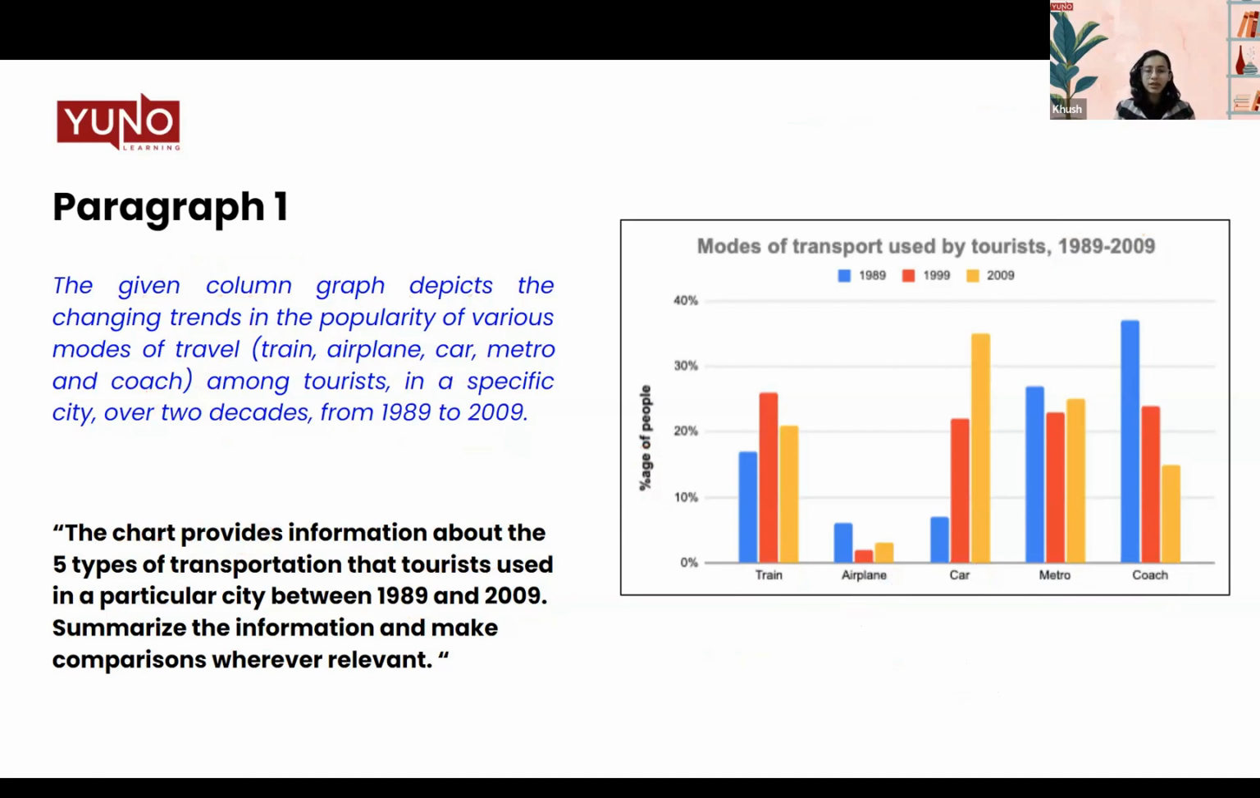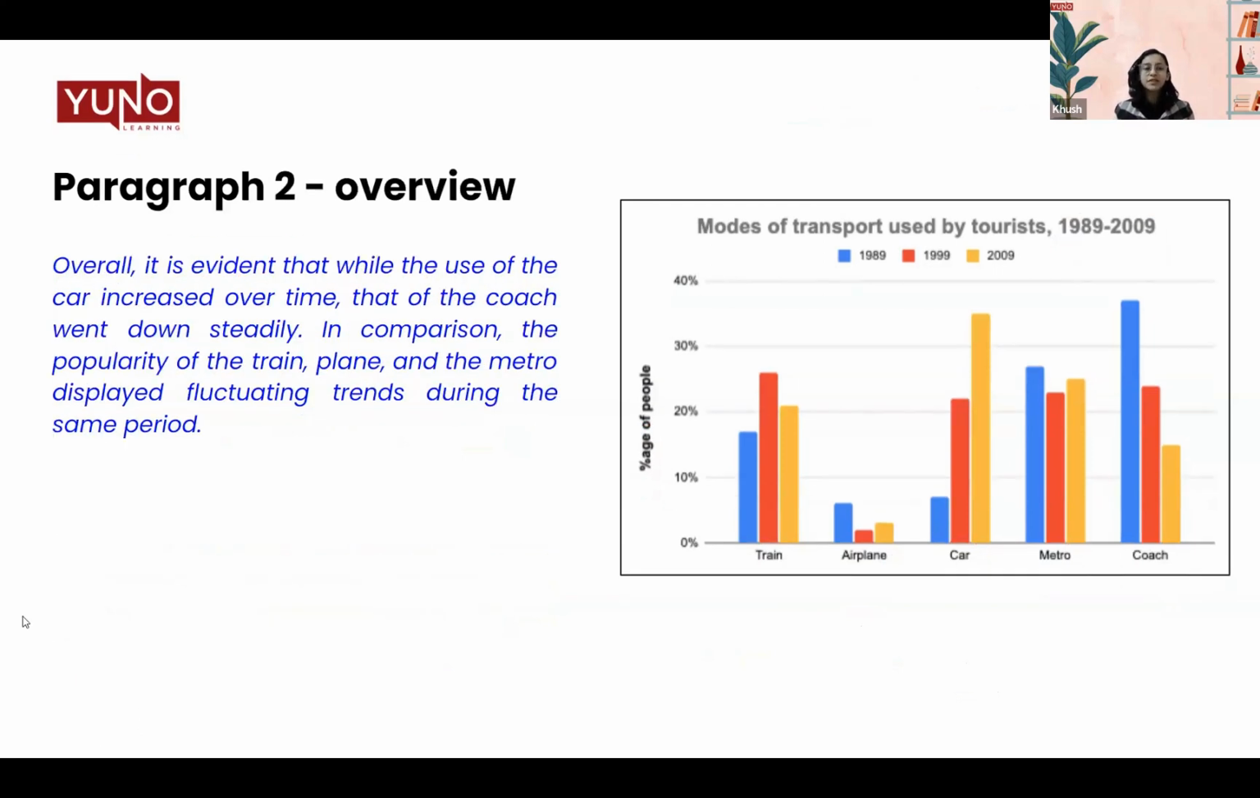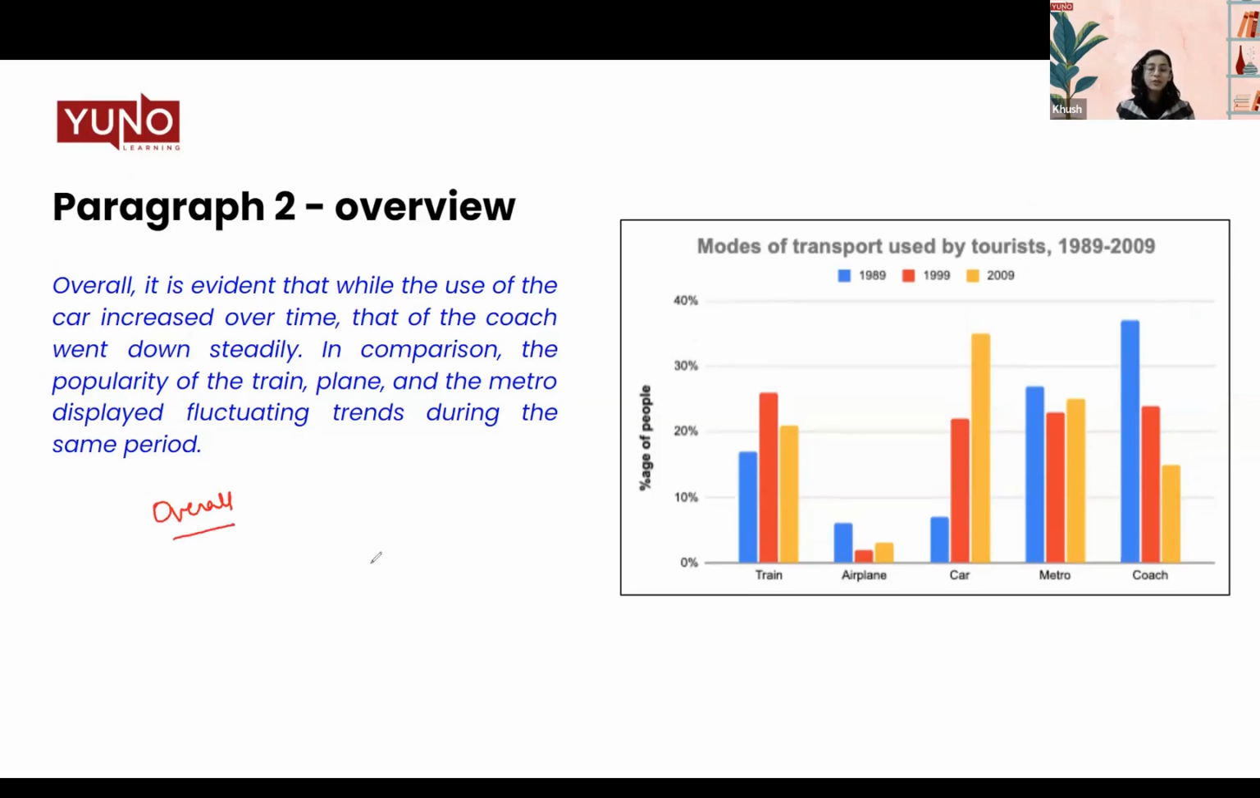Let's move on to the second body. Now, the second body paragraph is very important. What is the second body paragraph that I'm talking about? It is an overall. What do I mean by an overall? Now, overall will give you the highlights of this particular bar chart. Now, how do I make students understand this?